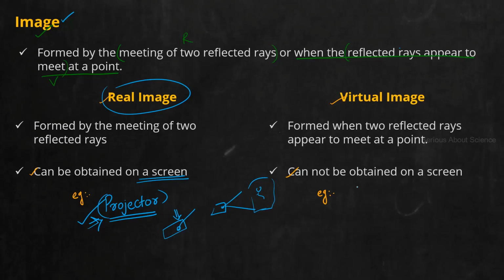Now, what about virtual image? The classic example is nothing but what most of you spend most of your time in front of: plane mirrors. Plane mirror is an example for forming a virtual image. So two examples we are noting: for real image, the example is projector. Other examples we will also discuss as the chapter progresses. For virtual image, the simplest example is plane mirror.